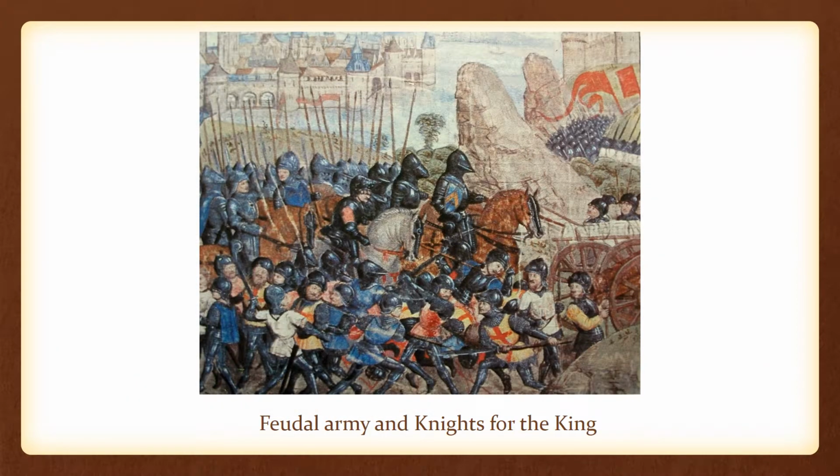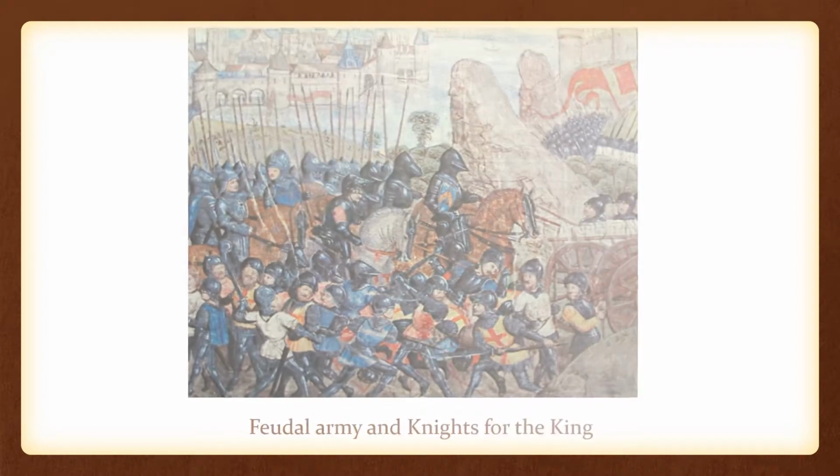The role of the nobleman in the feudal system was for building up an army, providing knights for the king, and to be loyal to the king and give money to the king in exchange for land.